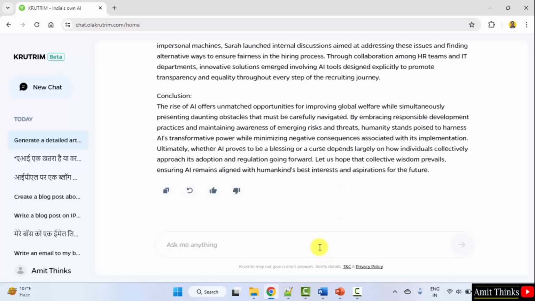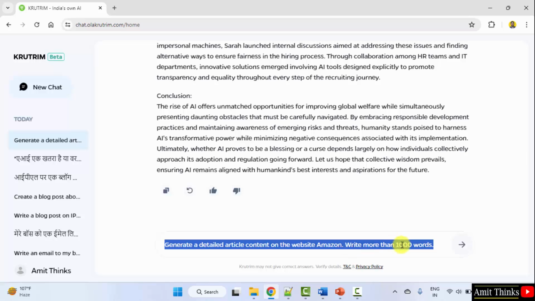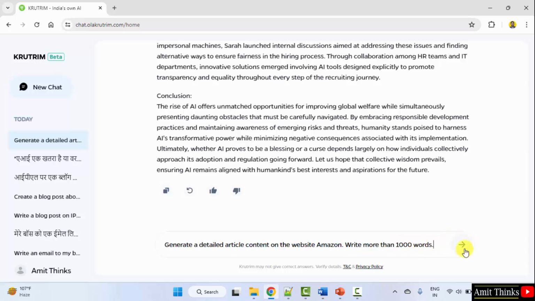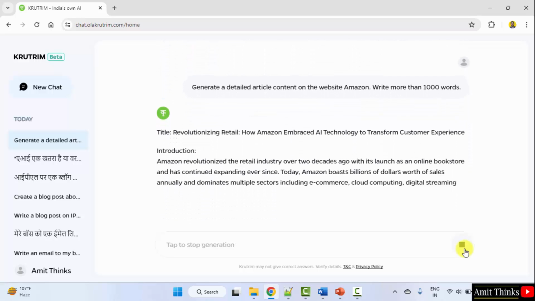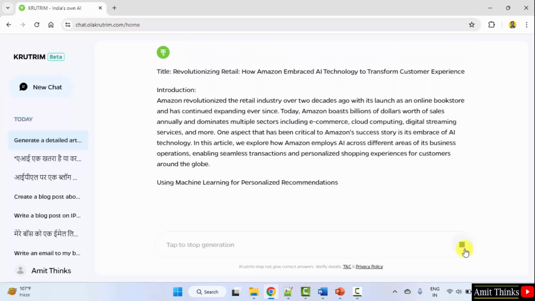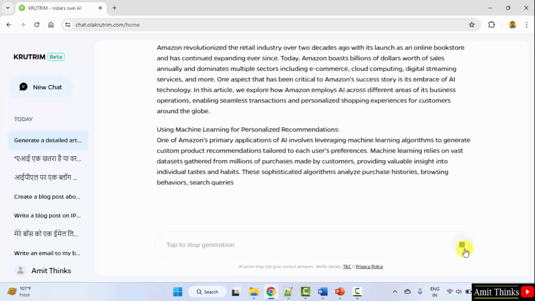Now we will learn about a website. Let's say generate a detailed article content on the website Amazon. Okay, write more than 1000 words. Submit. So it is showing us about the website Amazon introduction.